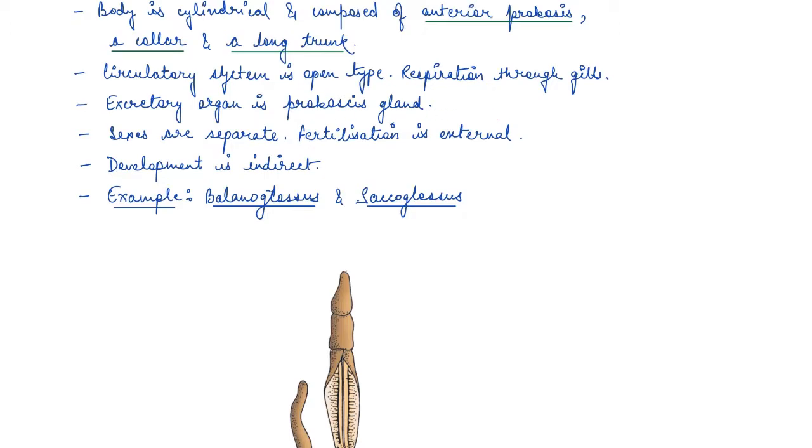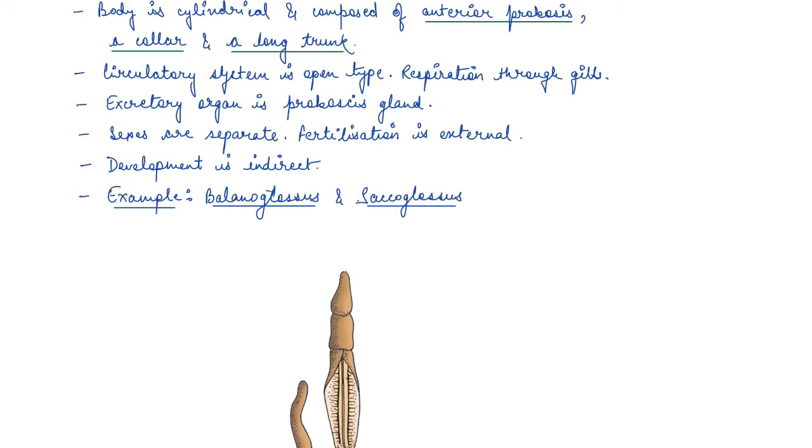They are again dioecious, so sexes are separate, and fertilization is external. Then the development is indirect. What does it mean?